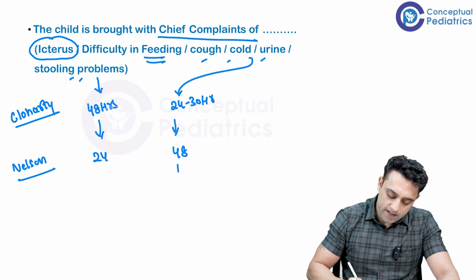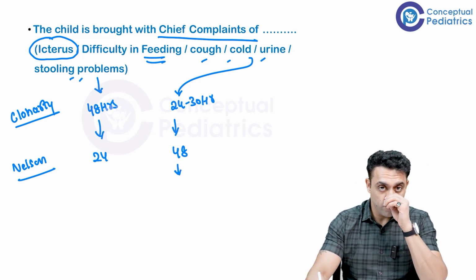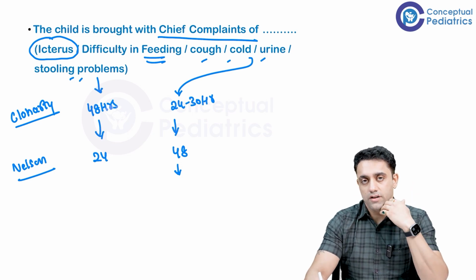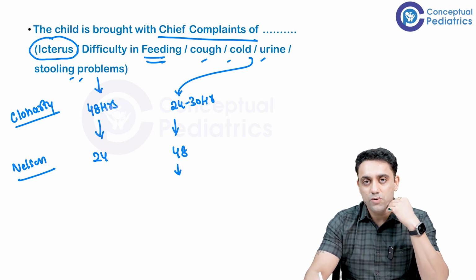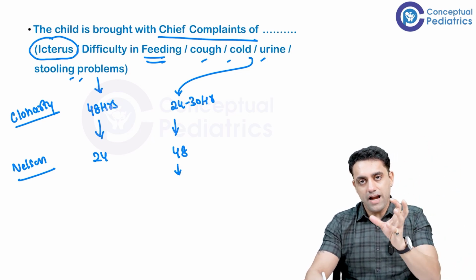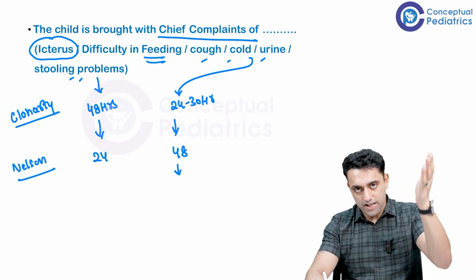If I ask you another question: more than 30 hours over, the baby has not passed urine, now what will you do? Like more than 48 hours over, the baby has not passed urine, what will you do? How is urine formed? Urine is formed by the kidneys, ureter, bladder and penis. So that's how the urine comes.